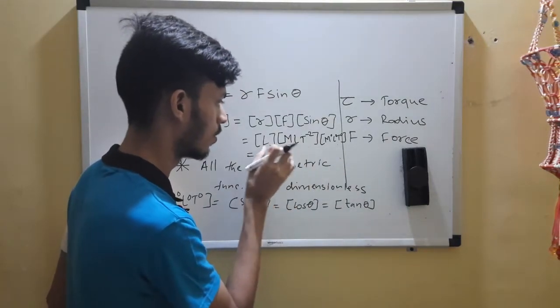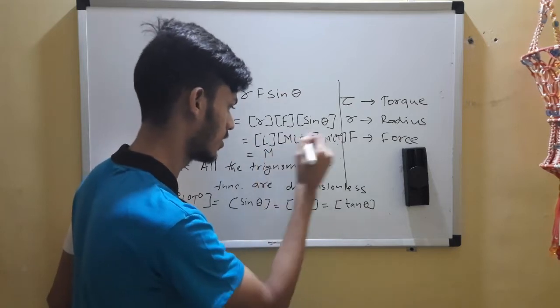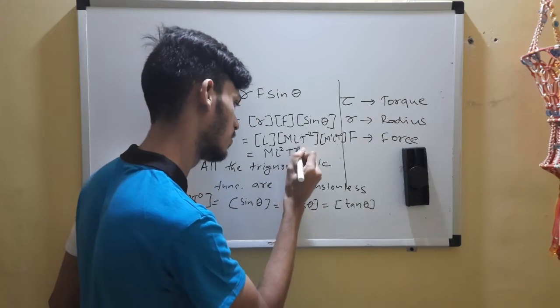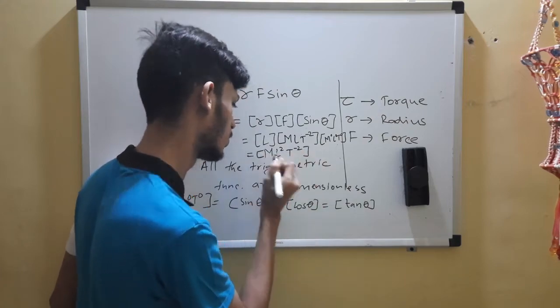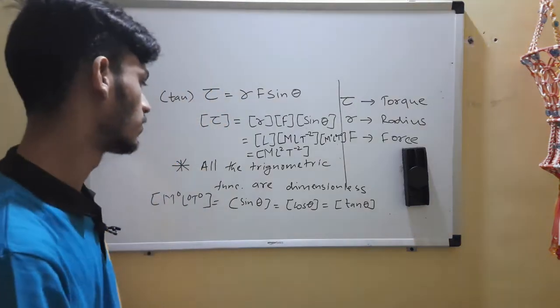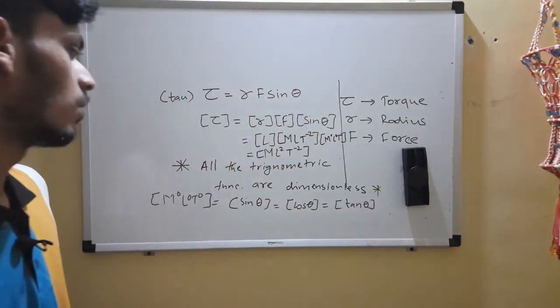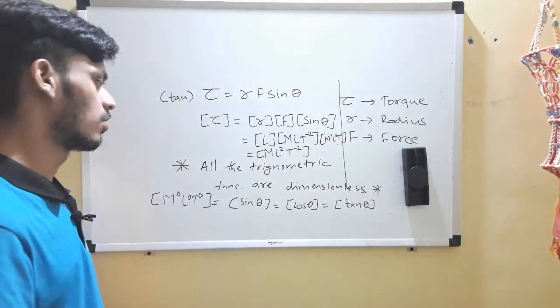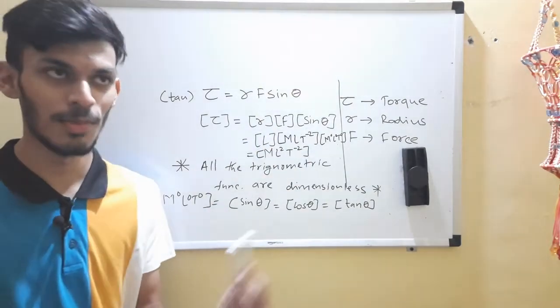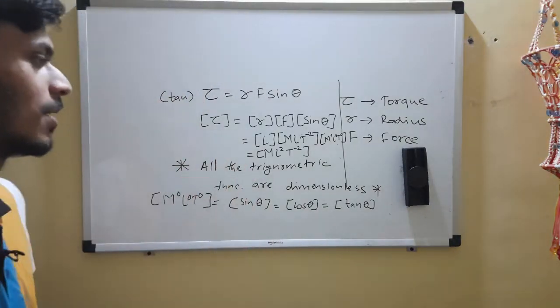So that is just a distraction. We get ML square T raised to minus 2. So we learned the golden statement 2 for the day. Note it down, highlight it, remember it, write it on the wall, do whatever you want with this statement, but remember it.